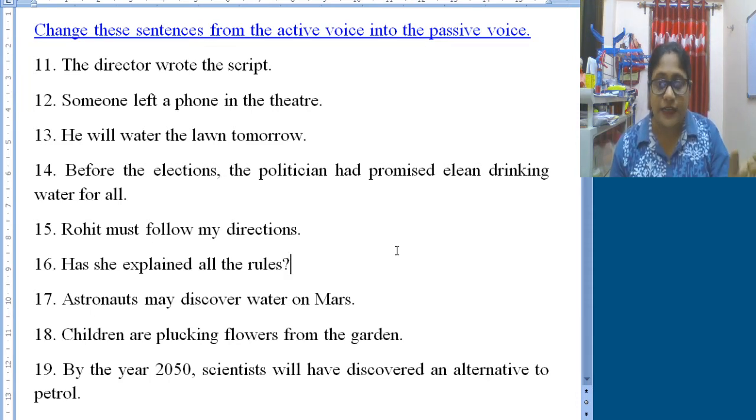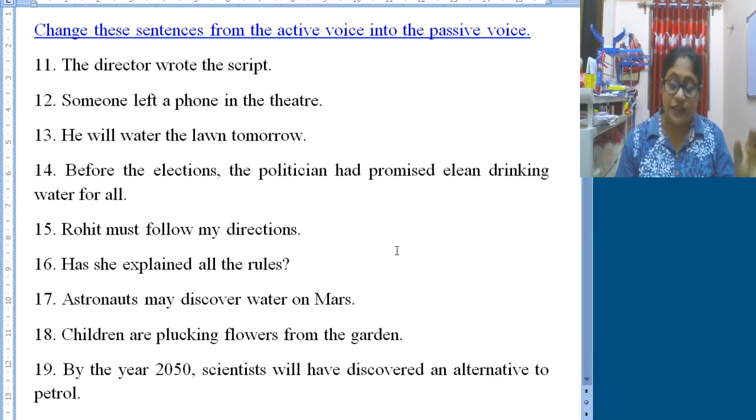So before the elections, clean drinking water. Now had promised, the politician had promised. It will be had been promised. Okay. So before the election, clean drinking water had been promised for all by the politician. Okay. I hope it's clear to you all.